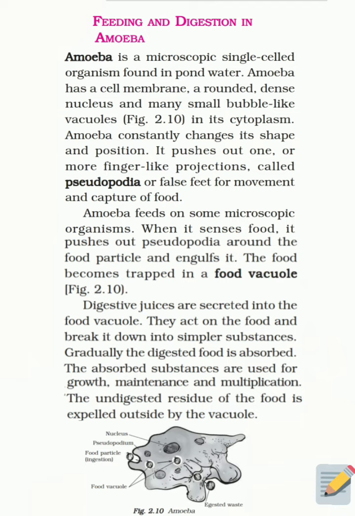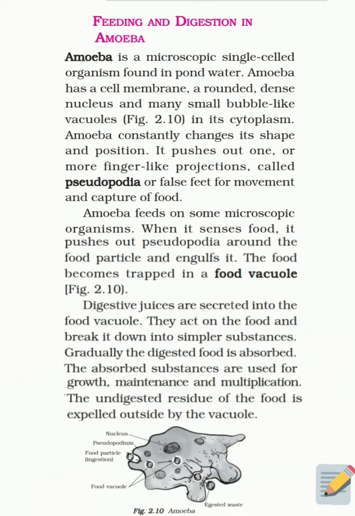When it senses food, it pushes out pseudopodia around the food particle and engulfs it. Engulfing means class, it is basically rounding around the food particle, trapping the food particle by surrounding it from all the sides. The food becomes trapped in a food vacuole.